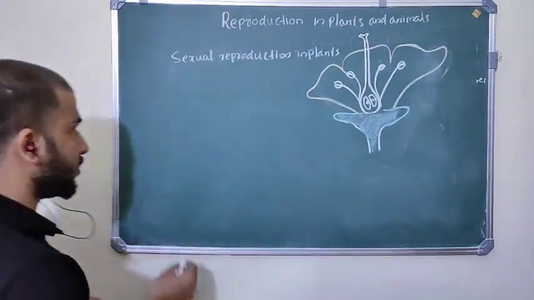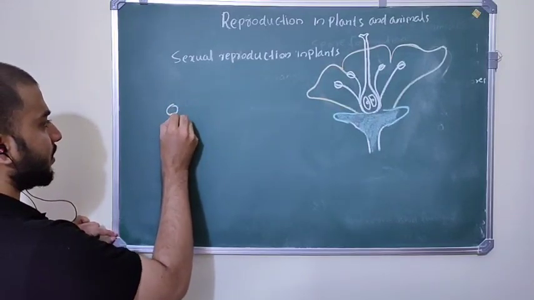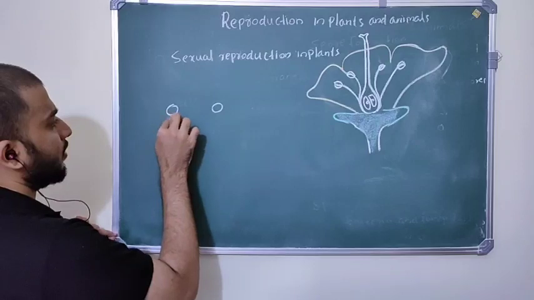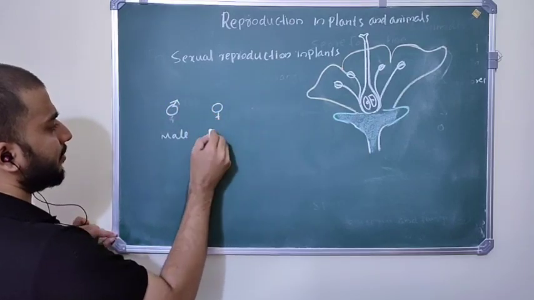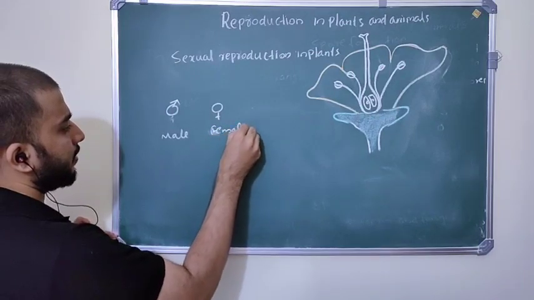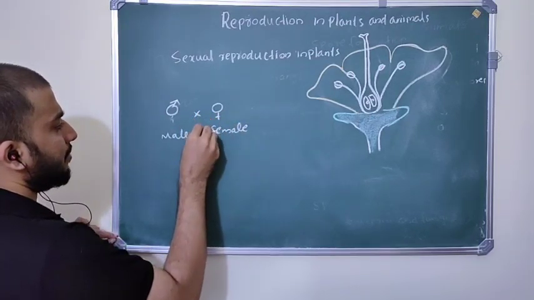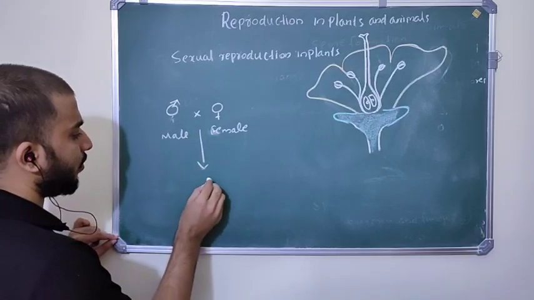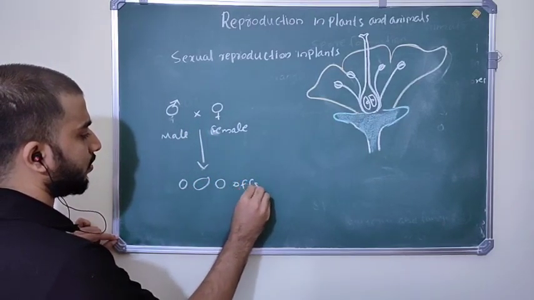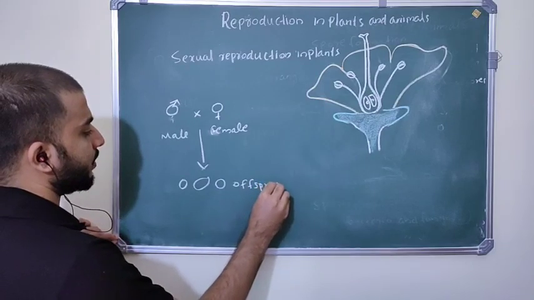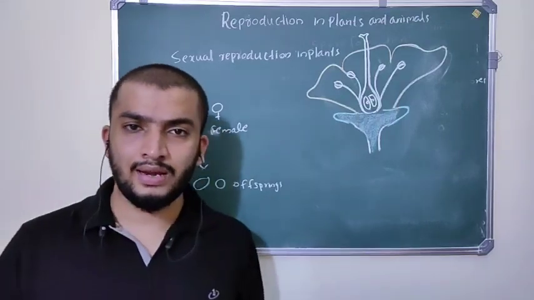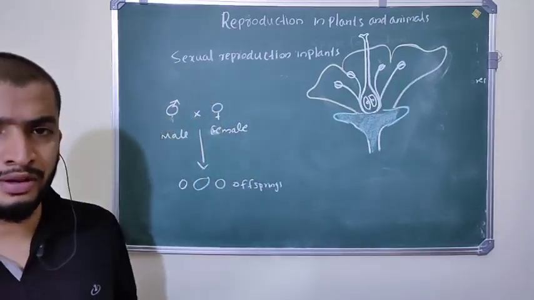So in sexual reproduction there are two gametes, the male gamete and the female gamete. These male and female gametes fuse and form their offspring. So sexual reproduction is a process in which two gametes, male and female, fuse and form their offspring.